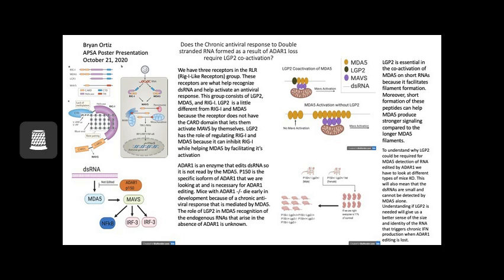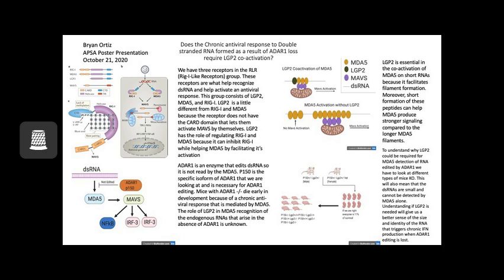Since they're smaller, LGP2 can help facilitate more of them, while MDA5 without LGP2 needs to form longer filaments in smaller amounts. When there are short MDA5 filaments without LGP2, they won't facilitate MAVS activation, because nothing is facilitating it. They will need longer filaments to produce MAVS activation.